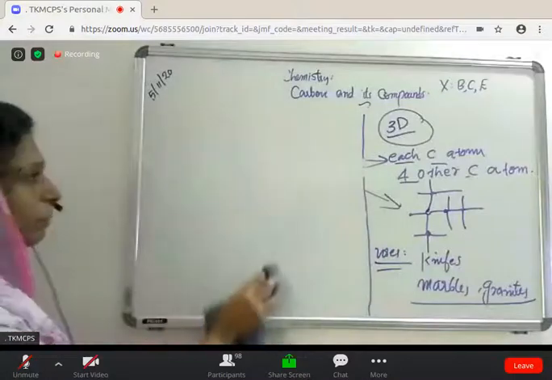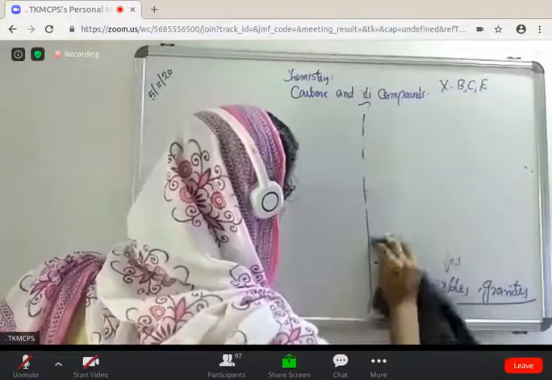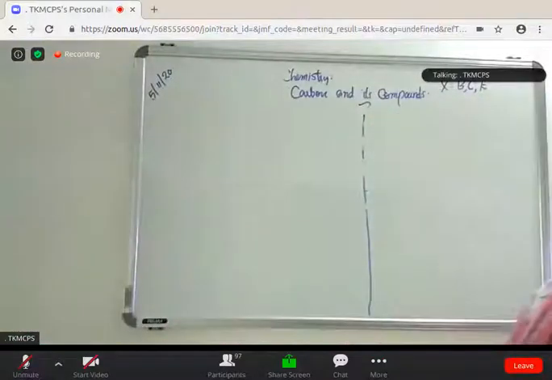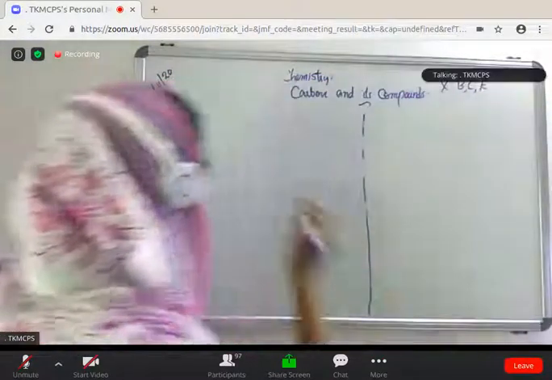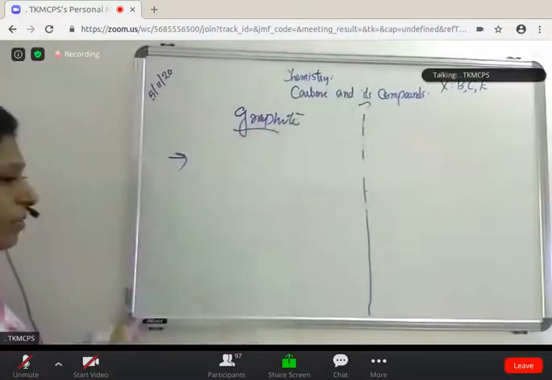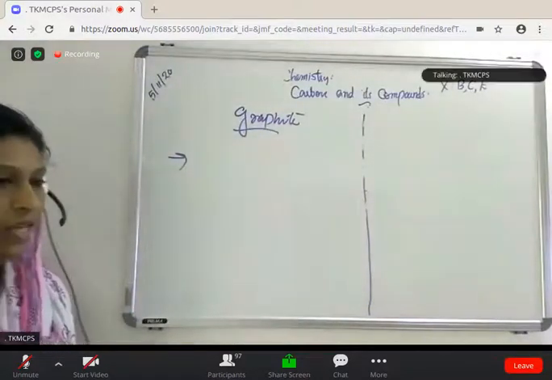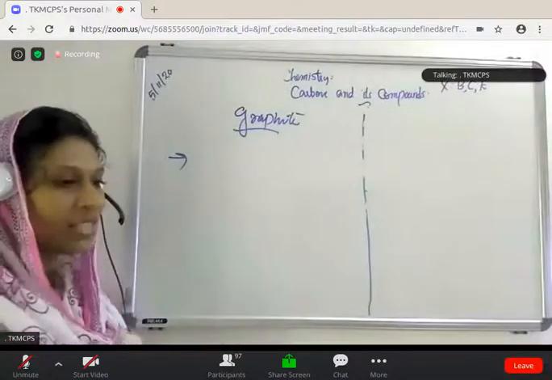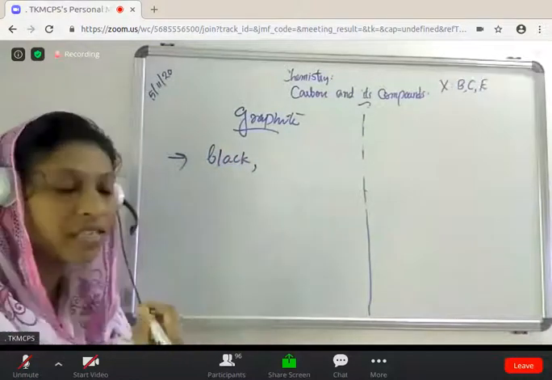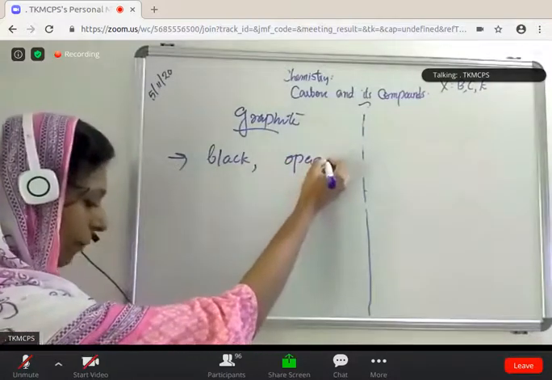Graphite is one of the important allotropes of carbon, and you can expect questions on graphite. What are the characters of graphite? What is the color of graphite? It is always black in color. Is it transparent? No, it is opaque.